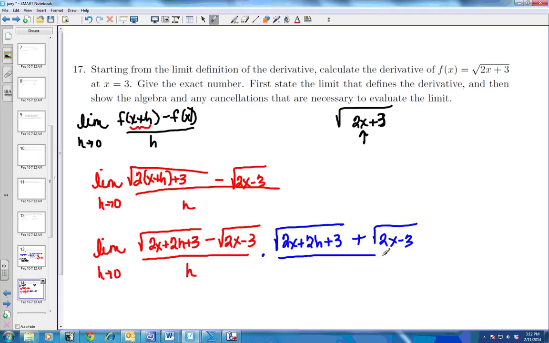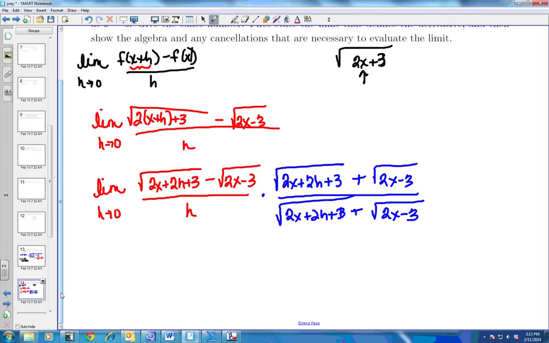And I have to multiply the top and the bottom by that: the square root of 2x plus 2h plus 3 plus the square root of 2x minus 3. All right, so I'm actually multiplying this times this, and this times this. So I have the limit as h approaches 0.